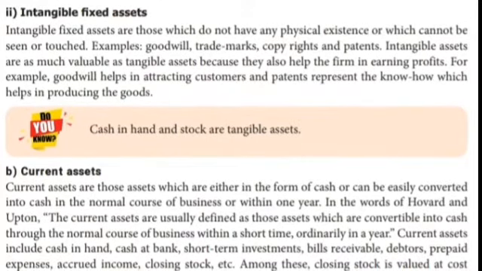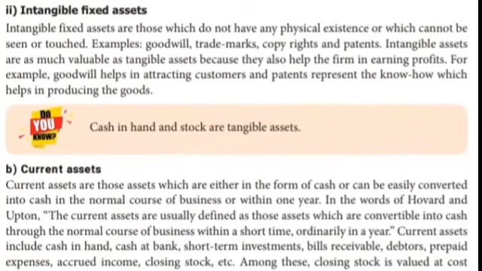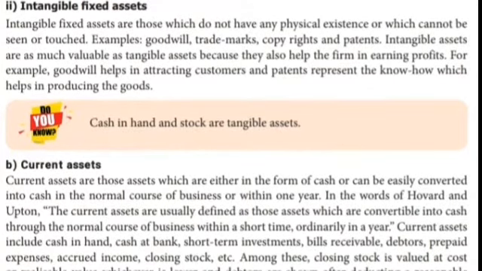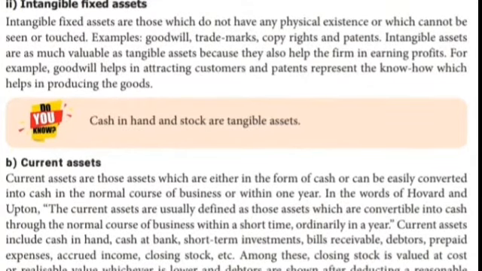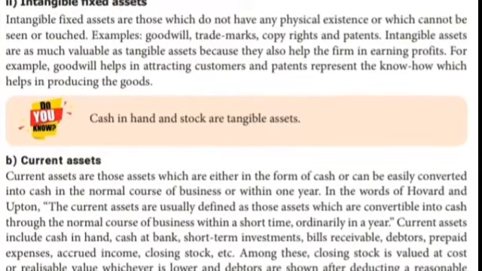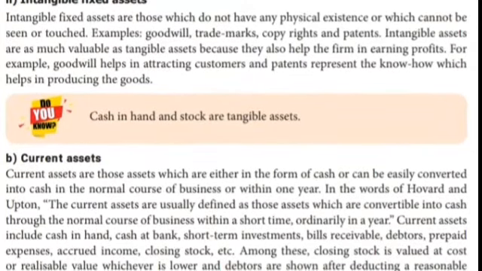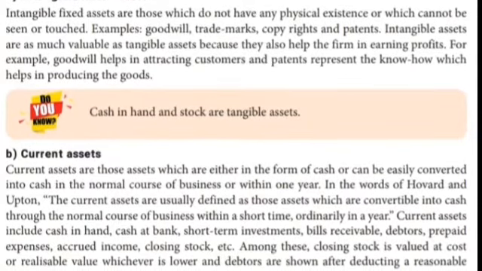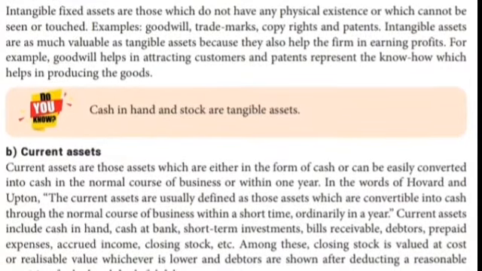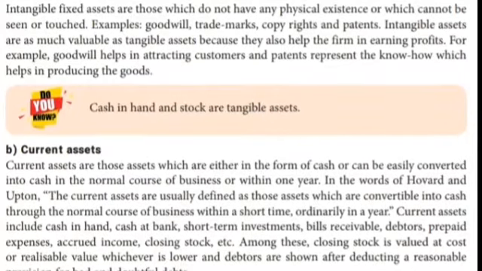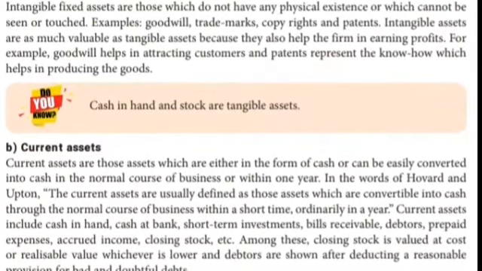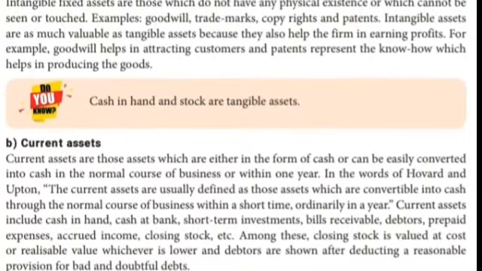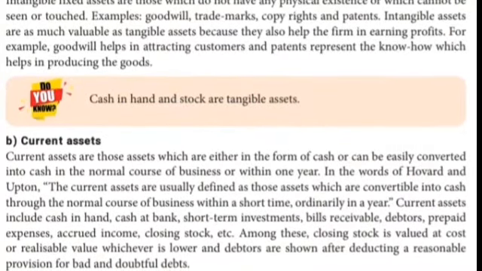Among these, closing stock is valued at cost or realizable value, whichever is lower. Debtors are shown after deducting a reasonable provision for bad and doubtful debts. Bad debts means the amount does not come into the balance. Somebody takes a loan, we give loans to customers, but some customers cheat the business. That particular amount is called bad debts. It's not coming back from anywhere.